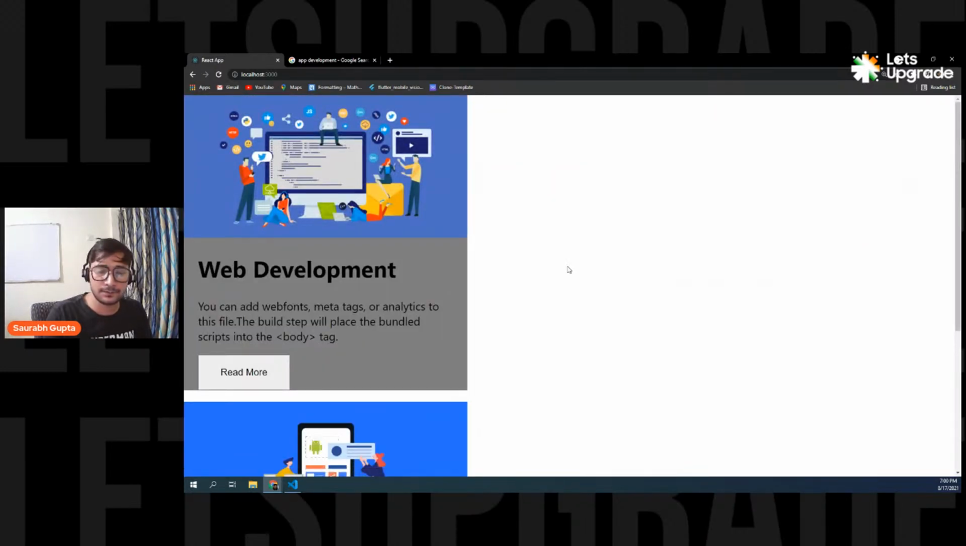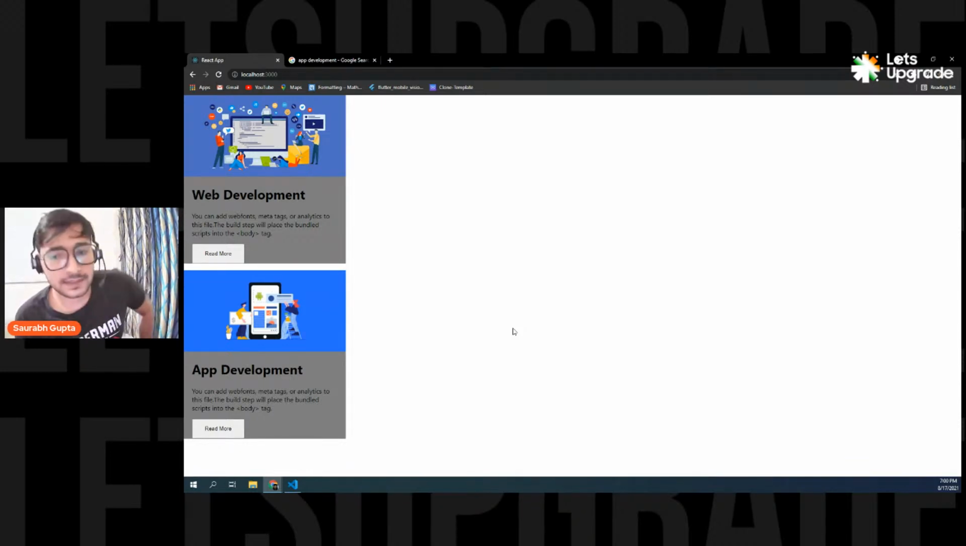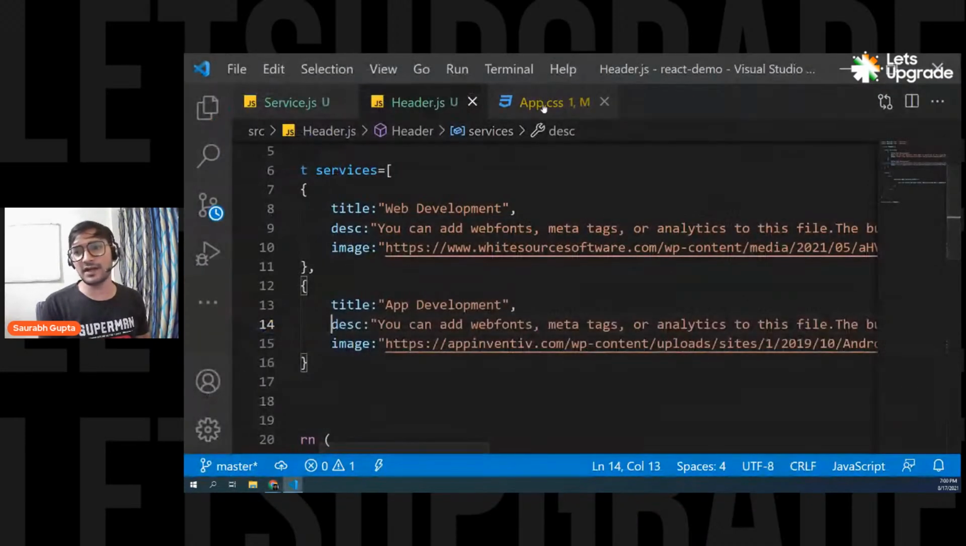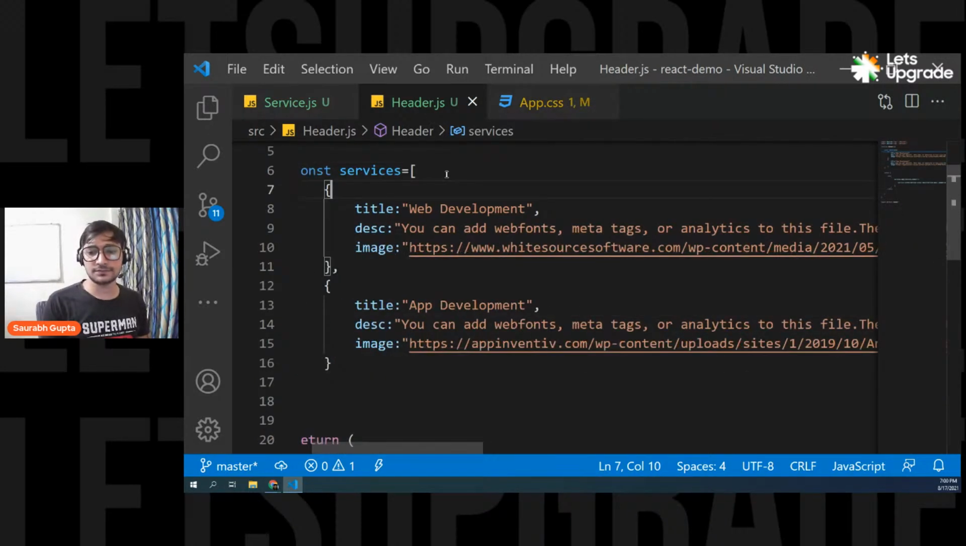And here we go. See? Now we have the two cards properly flowing. Is that clear, everyone? So now you can create as many cards as you want. And now if you want, you can remove the background color gray, you can make it white. Now you can also do this, guys. See, I can also do this.